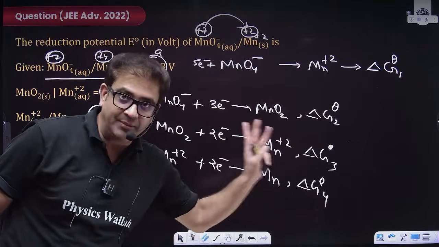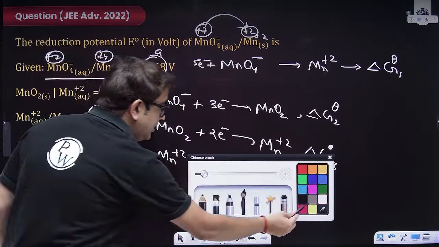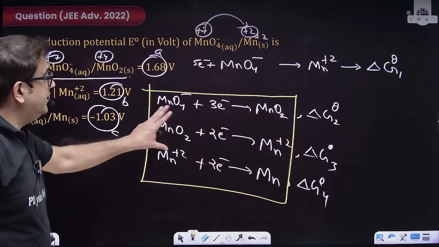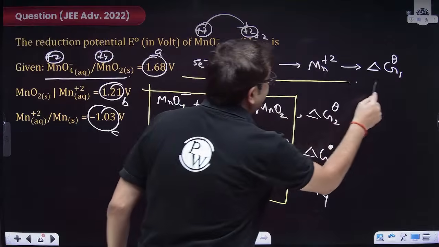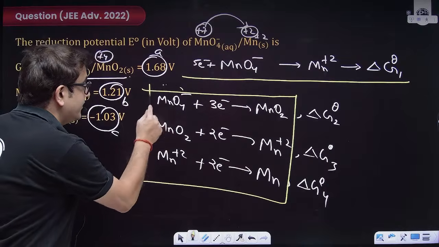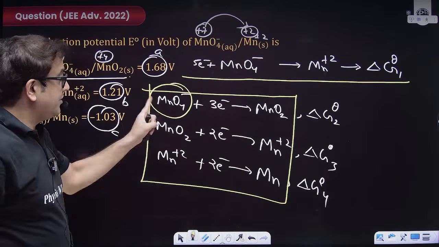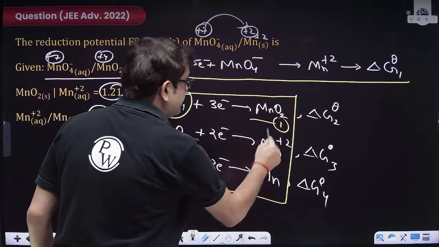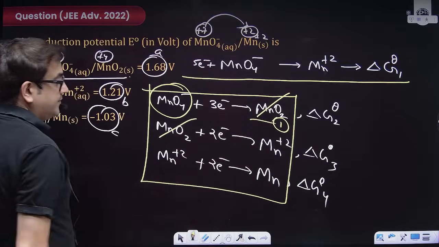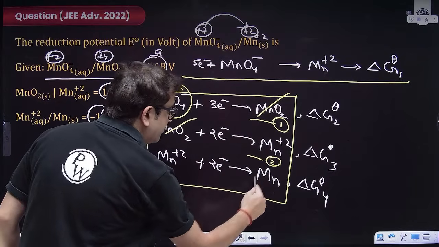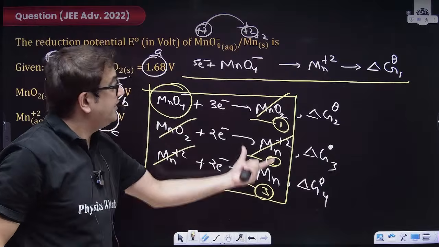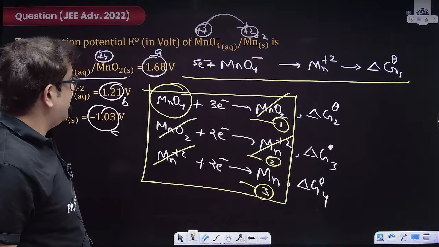Why am I writing work? I'm telling you. Just see these reactions. What can I mathematically do with them so that I can generate this one? I need MnO4 minus on the left hand side, so take this first reaction. Add the second reaction, and MnO2 will get cancelled. Then add the third reaction also. Mn +2 will get cancelled, and I will just get manganese.